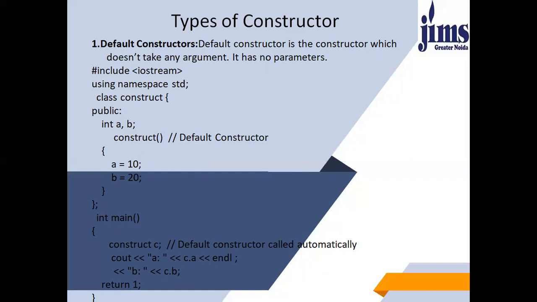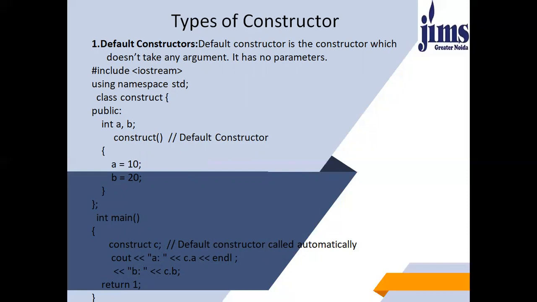Now, as I've already told you, default constructors are called automatically at the time you create the object. So how will you create the object? We all know this, by using the class name, then space, then object name. As and when you write this particular statement, the default constructor will automatically be called and the values of a and b will be set equal to 10 and 20.